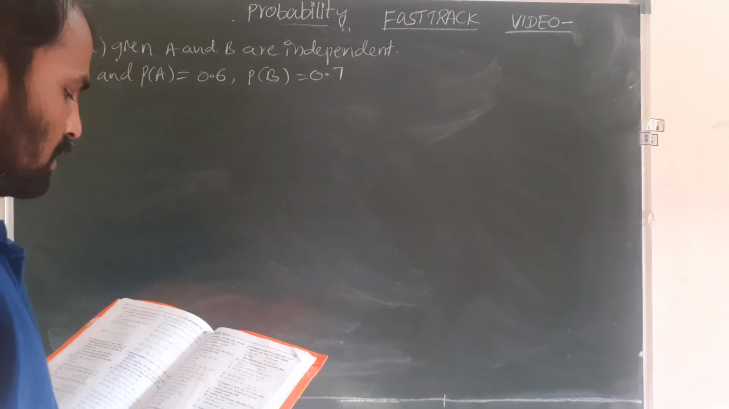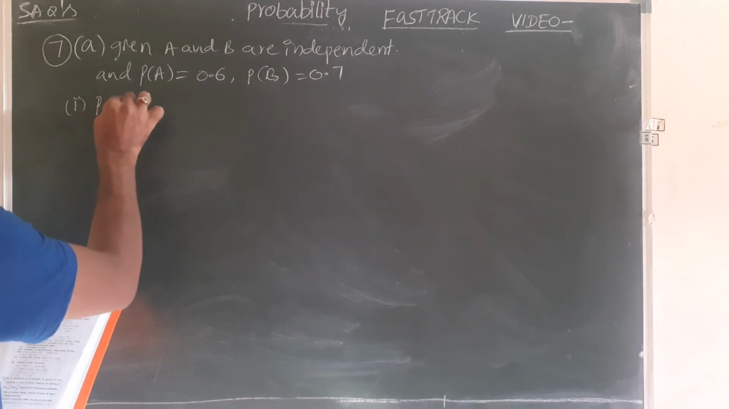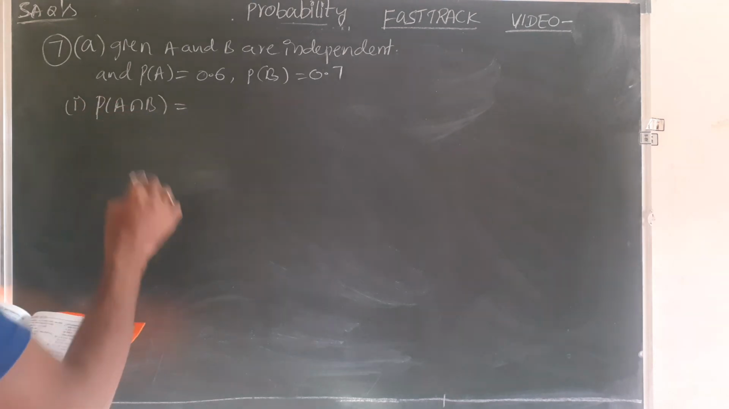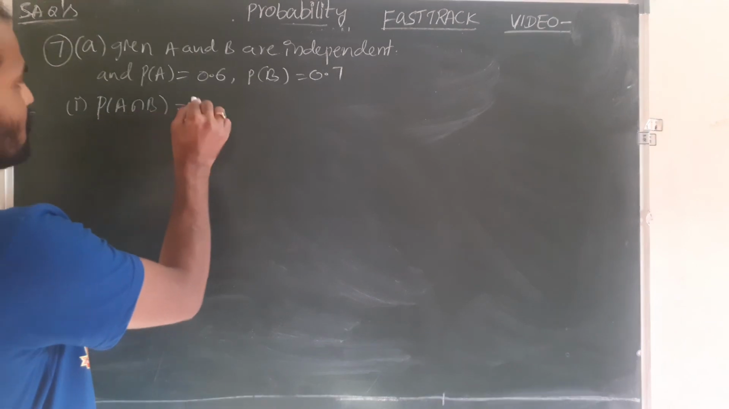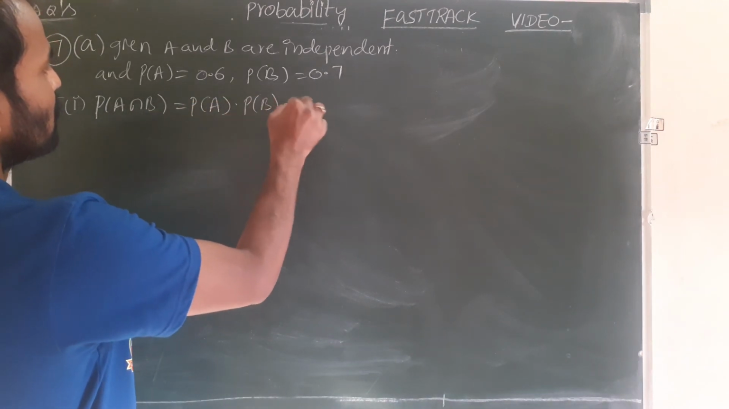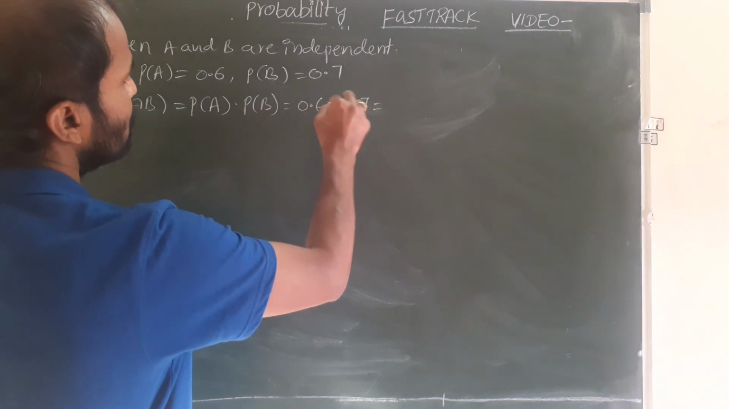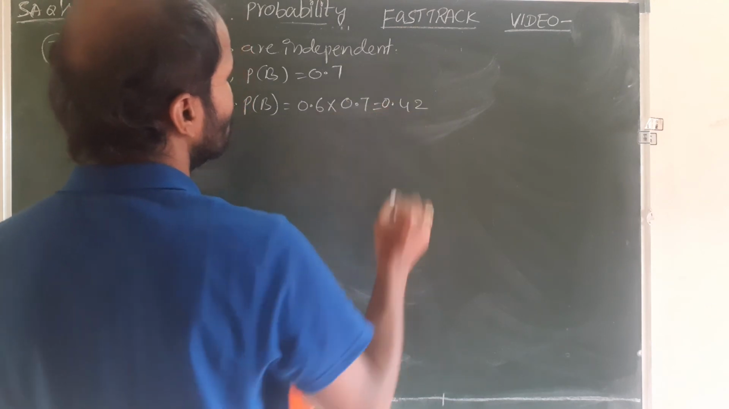Most important one. First find the first one, P of A intersection B. We already applied the same formula in the previous problem. If A and B are independent, then P of A intersection B becomes P of A into P of B. P of A is 0.6, P of B is 0.7. 7 6s are 42. That means 0.42.